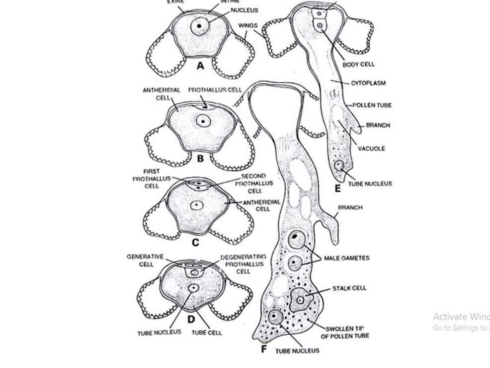Now you will see there are first prothallial cell, second prothallial cell, generative cell and tube cell. After pollination, the tube cell forms the pollen tube and the generative cell after division forms two male gametes.